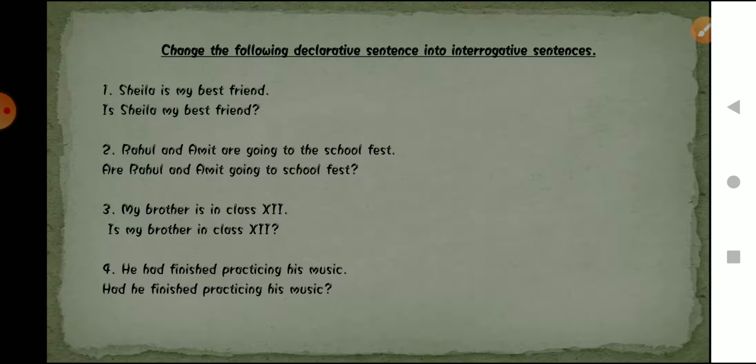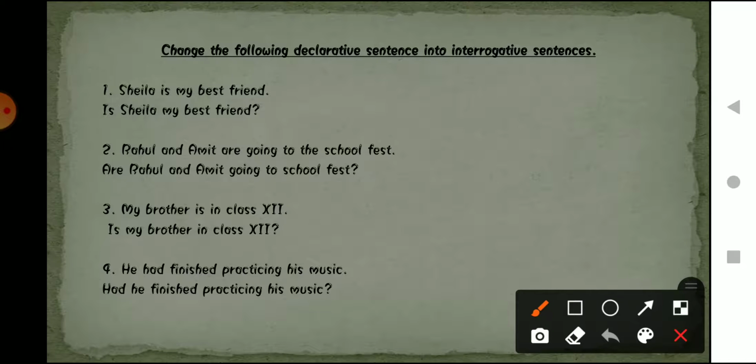Now let's move on to the second type of questions. Here what we have to do is change the following declarative sentences. What are declarative sentences? Declarative sentences are those sentences in which we basically provide information, and we have to change it into interrogative. And what are interrogative sentences? Interrogative sentences are those where we are asking questions. So here let's see how we do these types of questions.